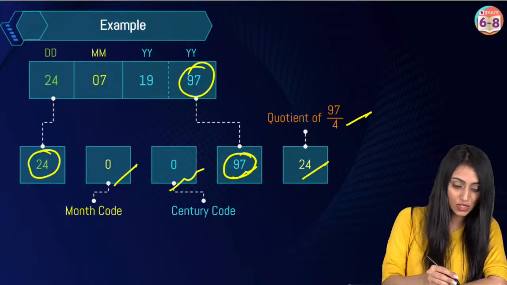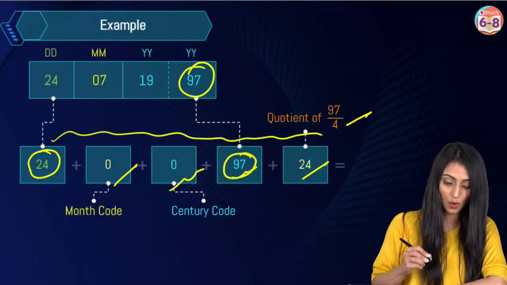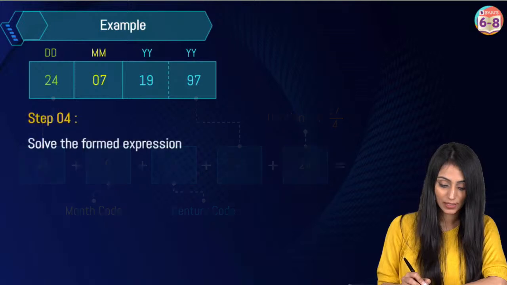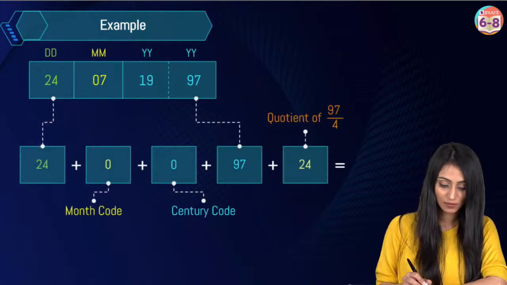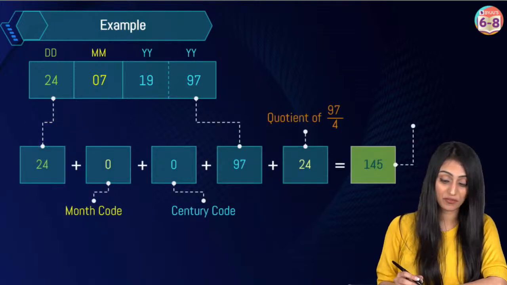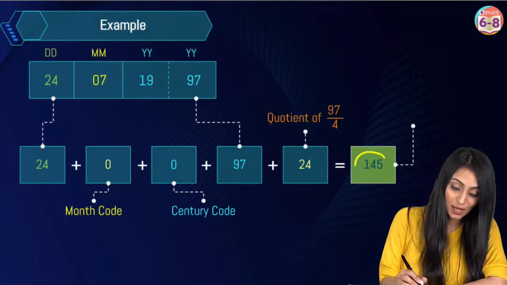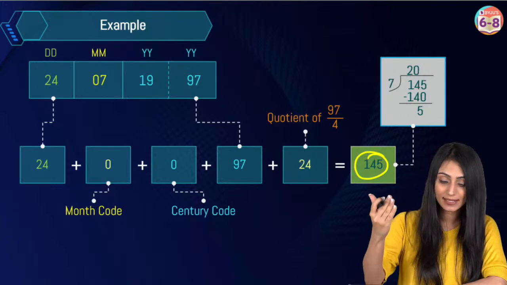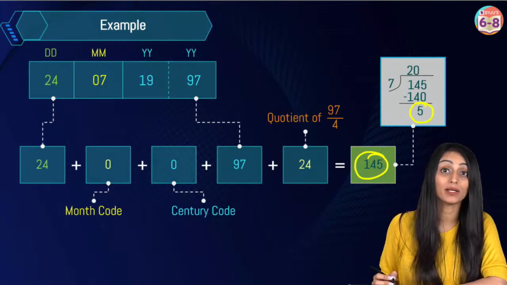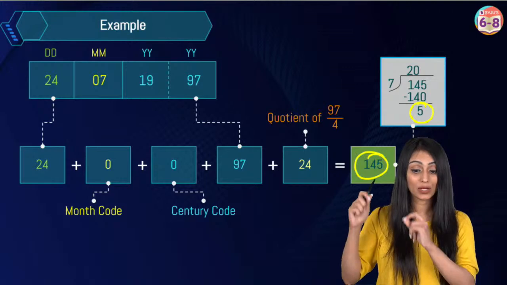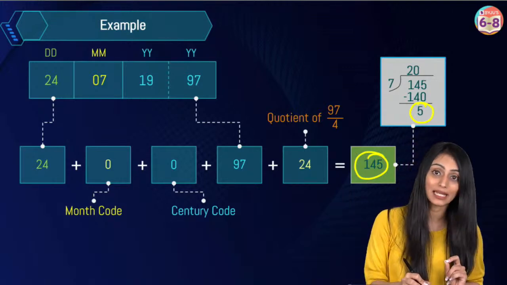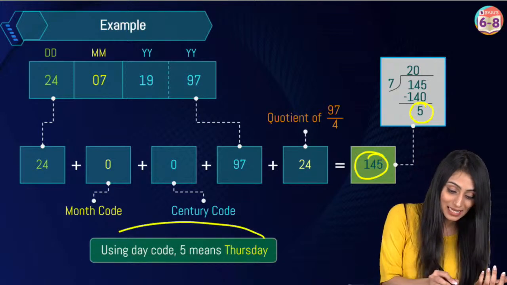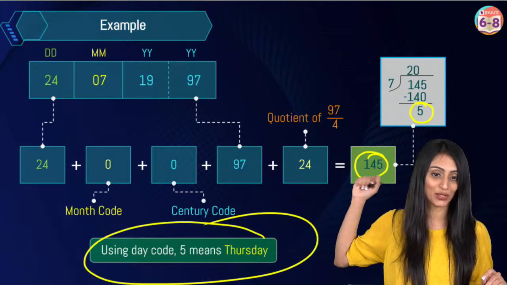Now what you need to do is you just have to add all these values up, all these values which are written in these boxes. So what do we get? Once I solve this, we are going to have 145. And as I told you, whatever sum you get, you have to divide that by 7. Once you divide that by 7, you will have the remainder. Remainder is 5. This remainder will help you guess the day because we know the day codes now. And 5 is for what? 5 is for Thursday. That means the day was Thursday on this particular date.